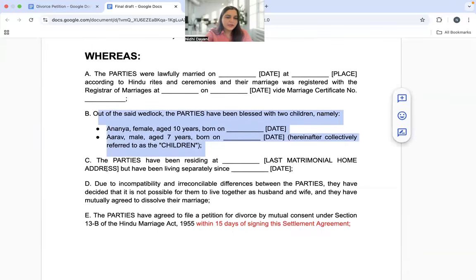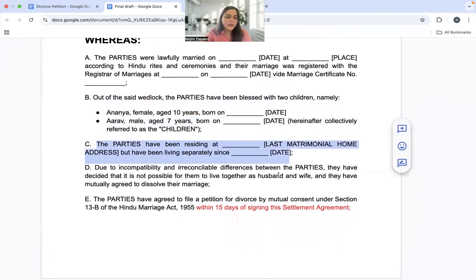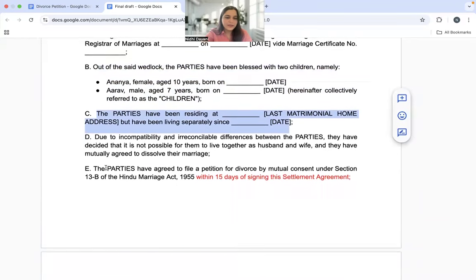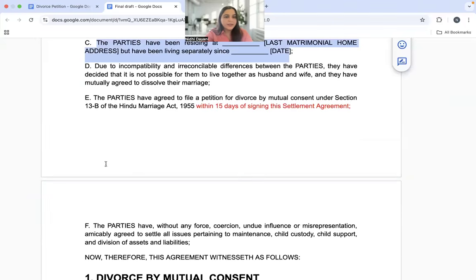So details of the children, their residential address, what are the differences, so and so have been given. This point number E is important that yes, parties have agreed to file a petition for divorce by mutual consent under the Hindu Marriage Act, and we are doing this within 15 days of signing the settlement agreement. So some places where you would have to add, otherwise AI is going to do most of the job for you if you know how to generate the correct answers from it.